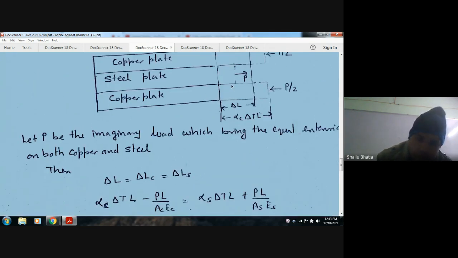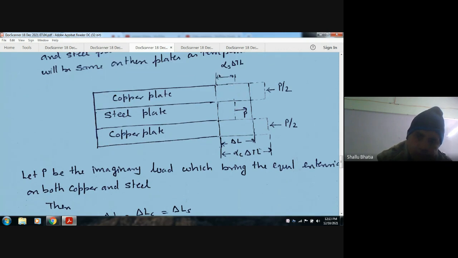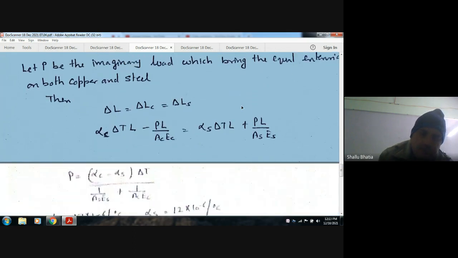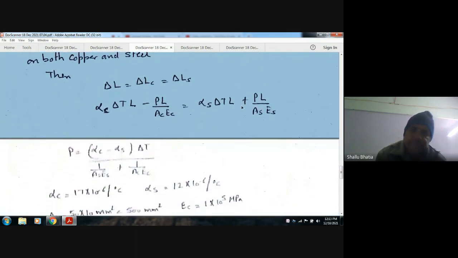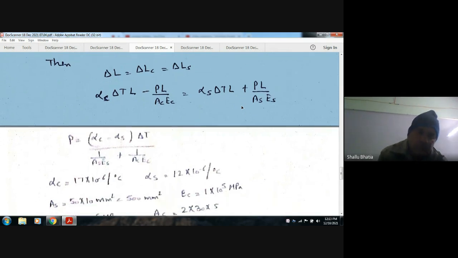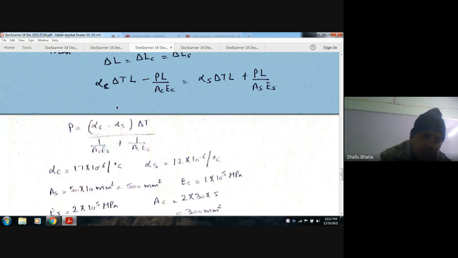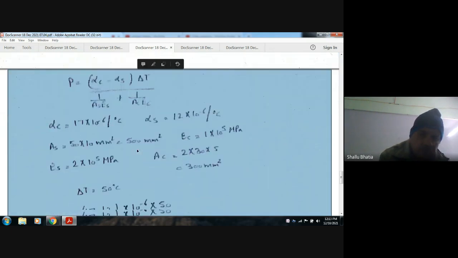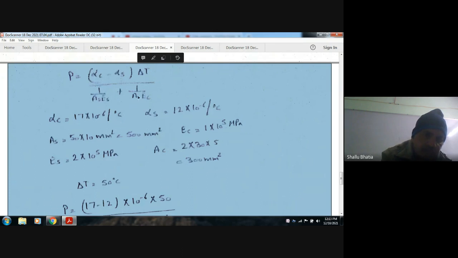And similarly the steel plate will expand by alpha S delta T L plus P L by A S E S. Now solving this equation for P, we get P equal to alpha C minus alpha S into delta T divided by 1 by A S E S plus 1 by A C E C.